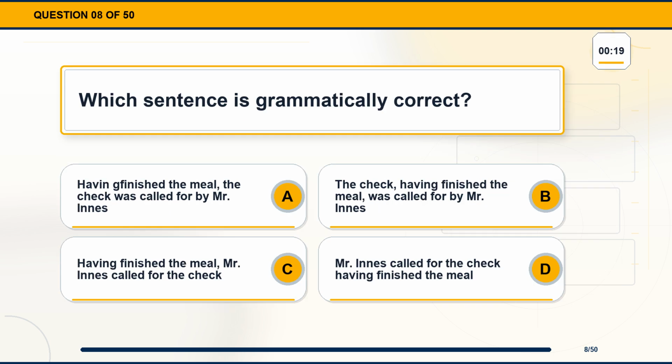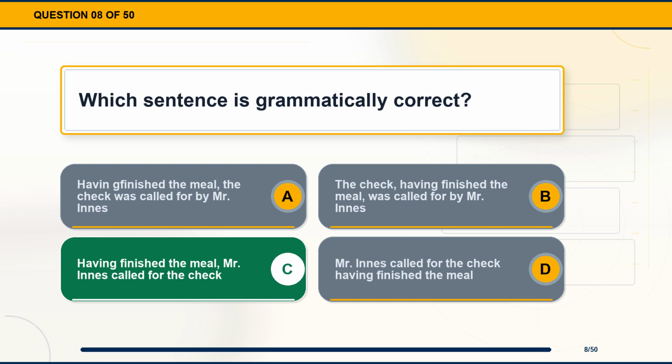Question 8. Which sentence is grammatically correct? Option A, having finished the meal, the check was called for by Mr. Innes. Option B, the check, having finished the meal, was called for by Mr. Innes. Option C, having finished the meal, Mr. Innes called for the check. Option D, Mr. Innes called for the check having finished the meal.